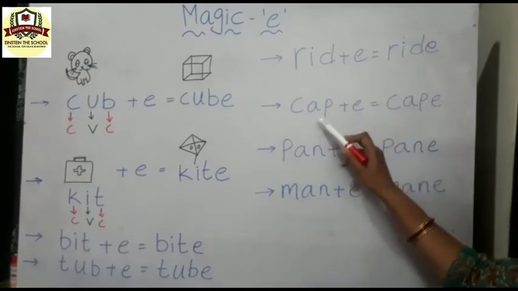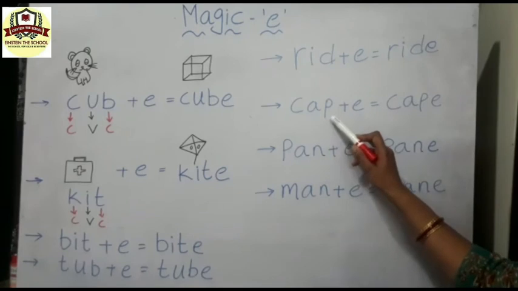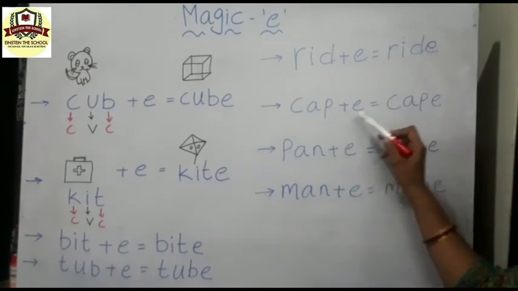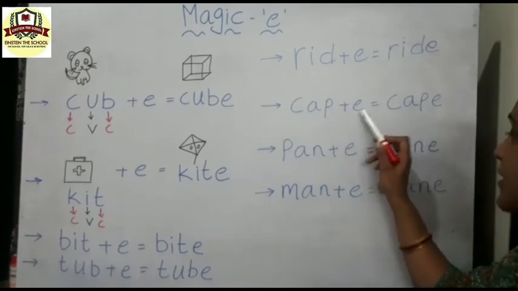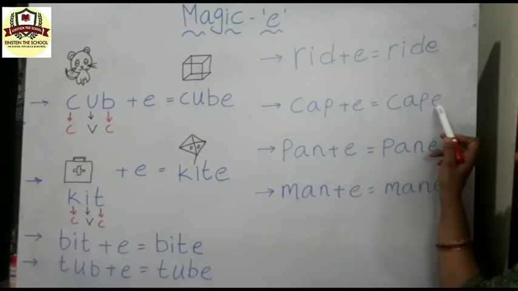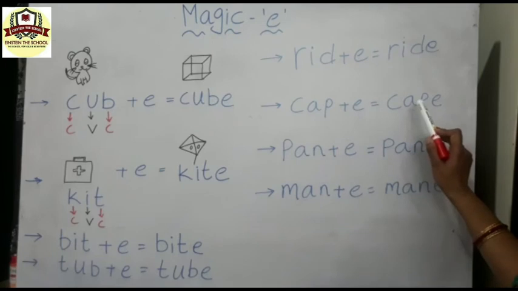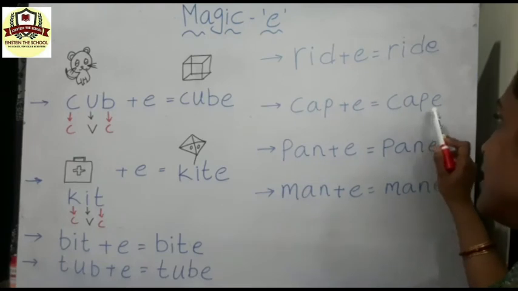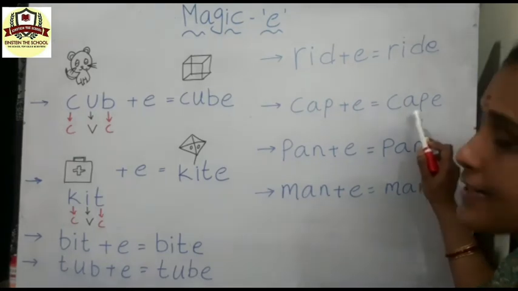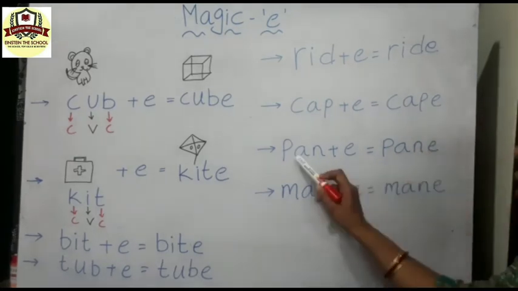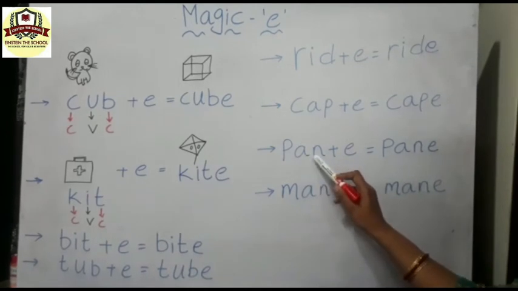Here, cap, C-A-P, cap. After adding the letter E, it becomes cape, C-A-P-E, cape. What do you mean by cape, children? It's a sleeveless garment, children. It is very loose, hangs very loosely. Now see, this is pan, P-A-N, pan.